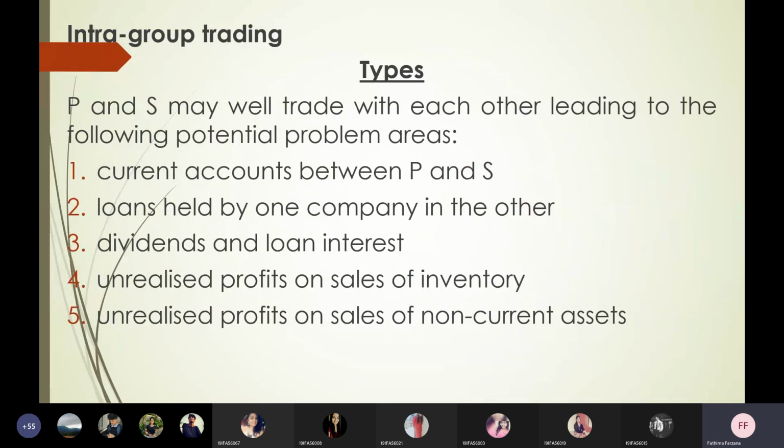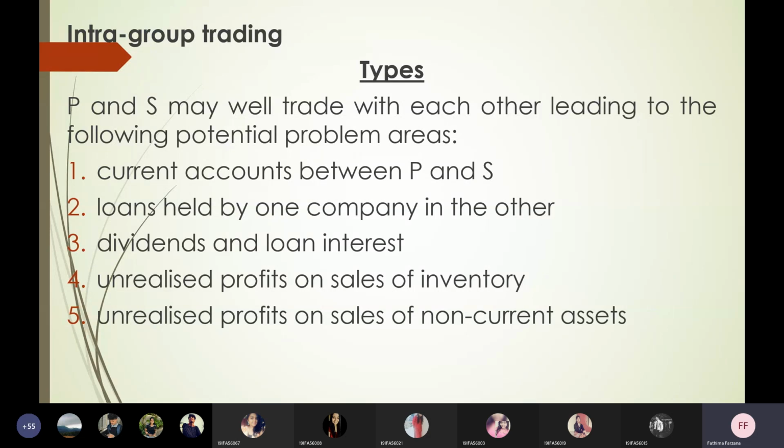Then intra-group trading. It's a very important topic. Intra-group trading means there is any transaction between the parent and subsidiary. We call it intra-group trading. The debtor creditor relationship we'll call in general. So sometimes there will be a transaction between the parent and subsidiary. That is, the parent would have supplied goods to the subsidiary. So in the parent's account, the subsidiary's name will appear under bills receivable.